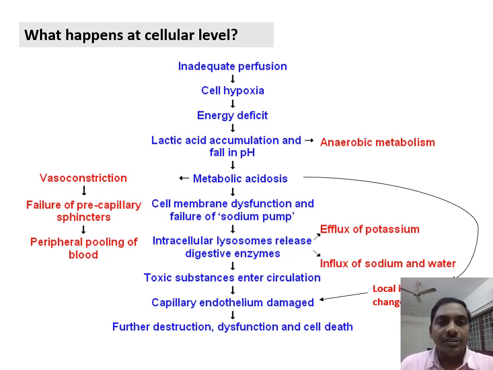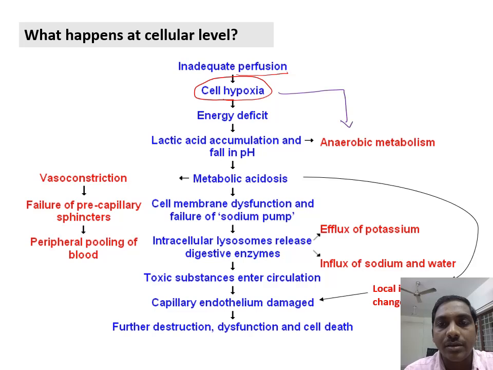So what happens at the cellular level? As I already mentioned, there is inadequate perfusion, that means decreased blood supply. So the cell will have less oxygen. That terminology is called hypoxia, that is cellular hypoxia. Cellular hypoxia occurs immediately, and it will cause anaerobic metabolism. So what is meant by anaerobic metabolism? Generally, when the cell is receiving more oxygen, there will be aerobic metabolism. Anaerobic means in the absence of oxygen, whatever metabolism that happens is called anaerobic metabolism.